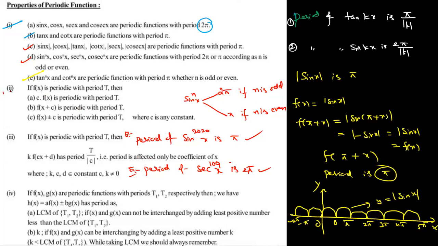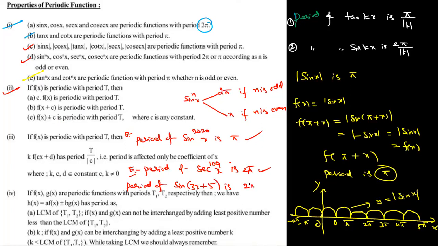Similarly, Roman number 2: if f of x is a periodic function with the period t, then c times f of x is also periodic, and f of x plus or minus c is periodic. Here c is a constant. I'm writing one more example. Sometimes they ask the period of sin of 3x plus 5.